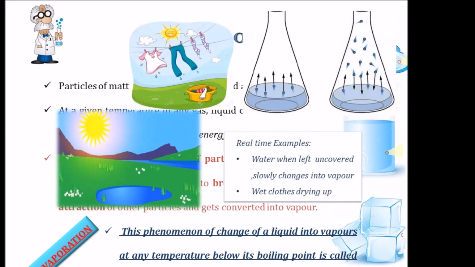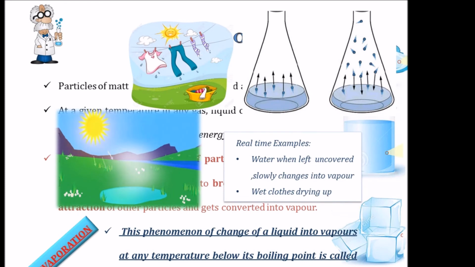Some real-time examples are that when water is left uncovered for a long period of time, we could see that the water gets reduced. That is mainly because the water changes into vapor. Here also, if we put wet clothes outside for a long time, we could see that the wet clothes dry up. This is also due to the evaporation of the water present in them.